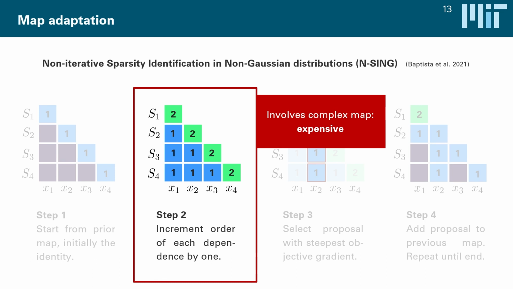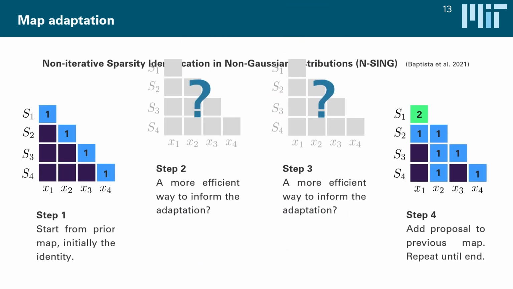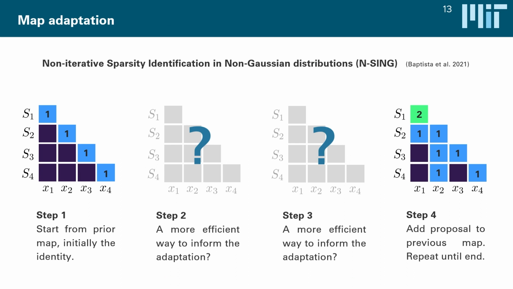Now, this is fine in small and even moderately dimensional maps, but if we go to high dimensional settings, or we go into systems in which efficiency is key, for instance, data assimilation, where we have to optimize a lot of maps, then we might want to switch from this to something that might be more computationally efficient. So what this talk is basically about is an attempt to replace the steps in the middle with something that's a bit more efficient at the cost of being a bit more approximate.